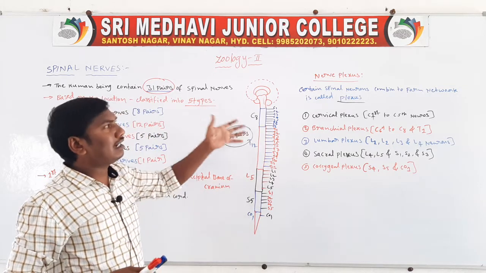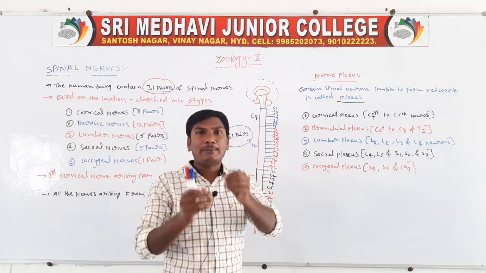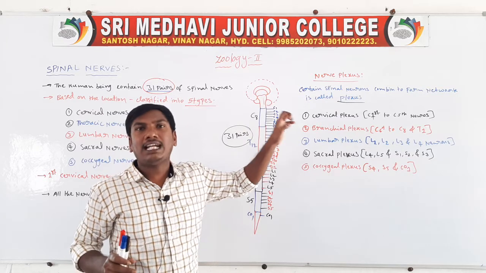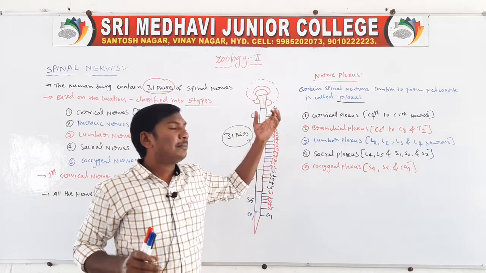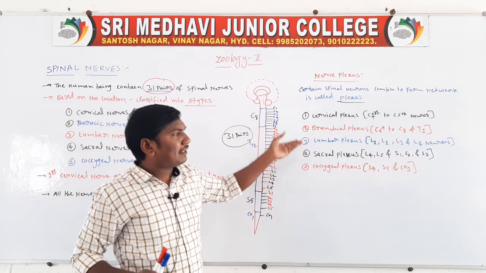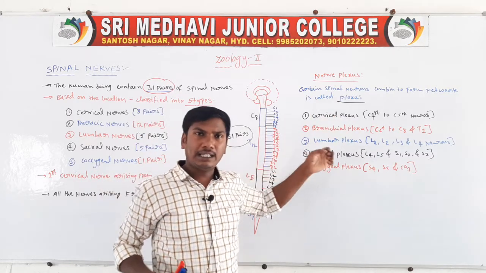So those are the nerve plexuses. Certain spinal nerves combine to form networks, and these networks are called plexuses. In total, there are 5 types of plexus in the human body.